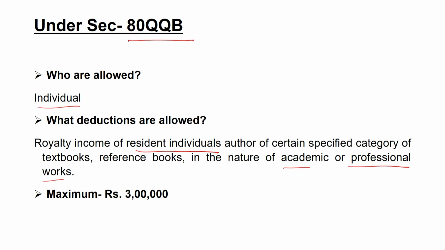So if you are earning any royalty income for writing any kind of professional or academic book, then you will be eligible to claim this particular deduction. A maximum deduction of 3 lakh rupees can be claimed under section 80QQB.